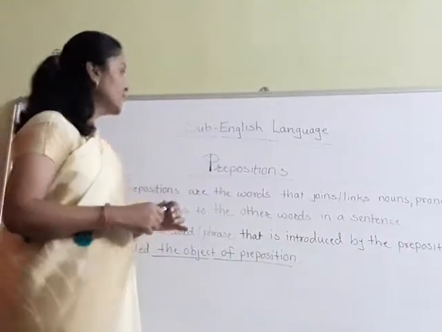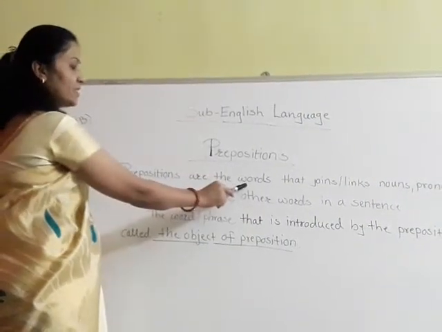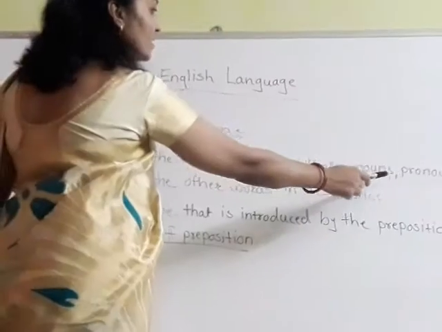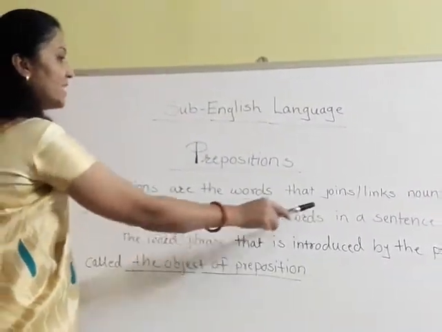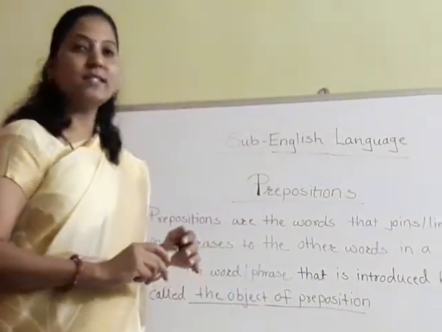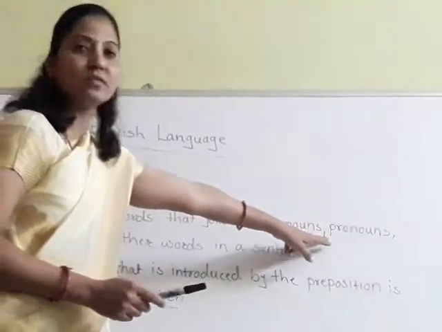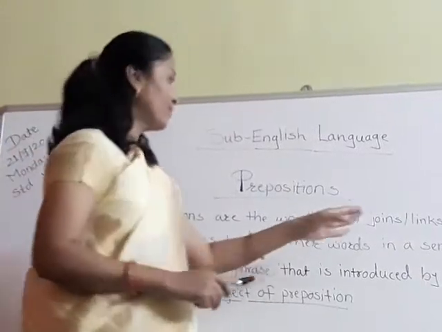Okay students, see the definition of preposition. Prepositions are the words that join or link nouns, pronouns and phrases to the other words in a sentence. Joins what? Nouns, pronouns. Now you know the meaning of noun and pronoun.